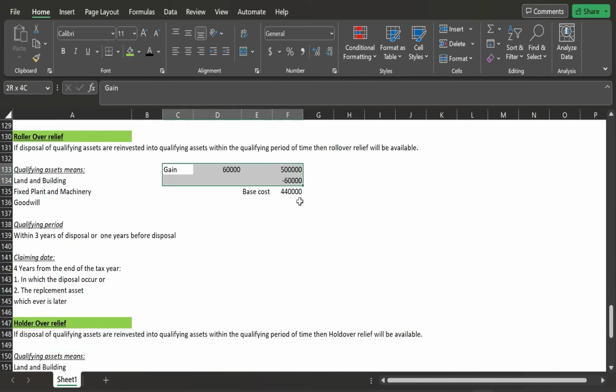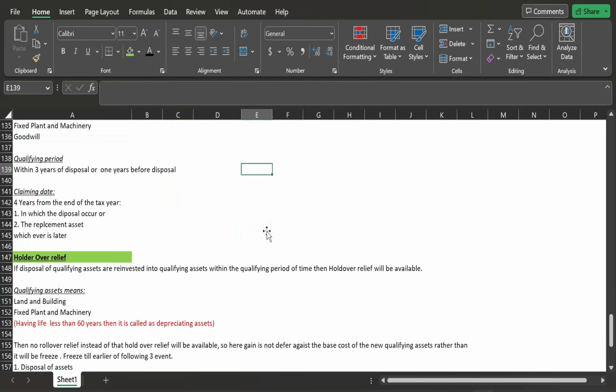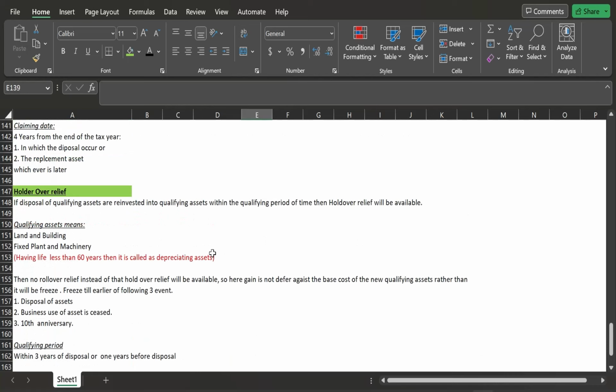But in case of the holdover, we are not revising the base cost. Simply what we are doing, we are simply freezing the gain till the earlier of the following three events. Okay, so the qualifying assets will be leased, whole land and building, and fixed plant and machinery having a life of less than 60 years.